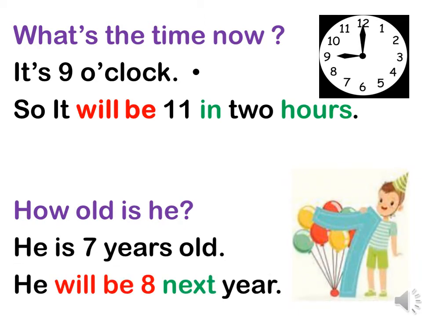Okay, grade 3. If I ask you to look at picture number 1 and tell me what is the time now? Yes, it's 9 o'clock. So, if I ask you in 2 hours, what will be the time? It will be 11 in 2 hours. Again, I want you to look at picture number 2 and tell me how old is this boy? Yes, he is 7. So, by next year, how old will he be? He will be 8.